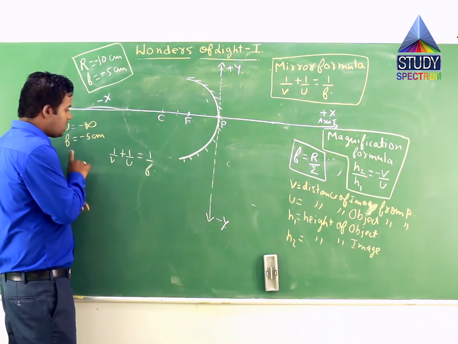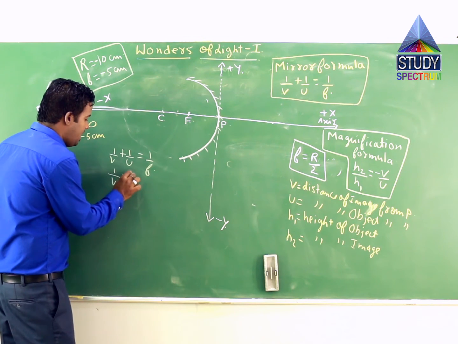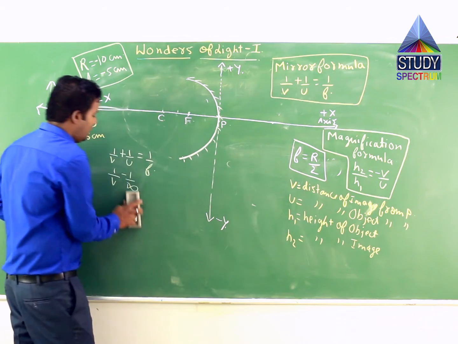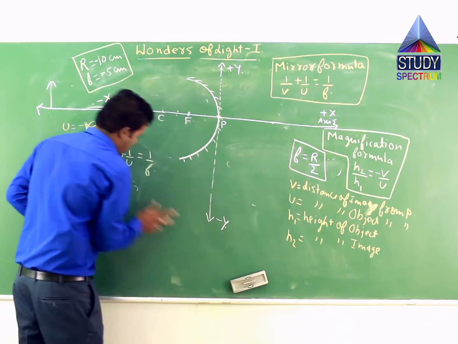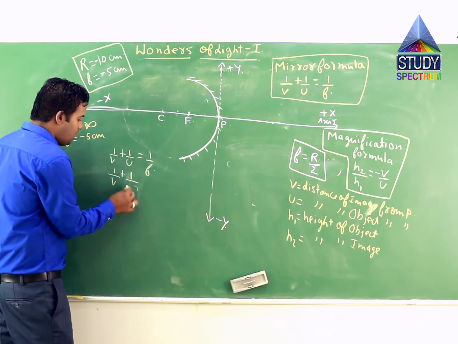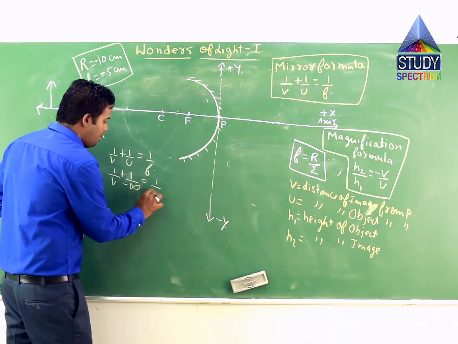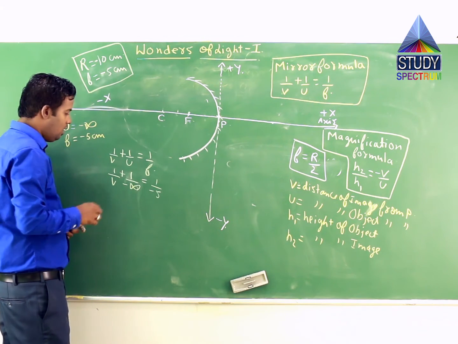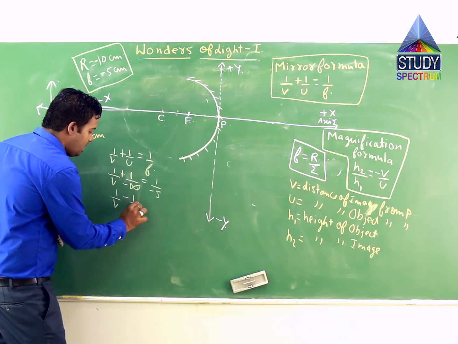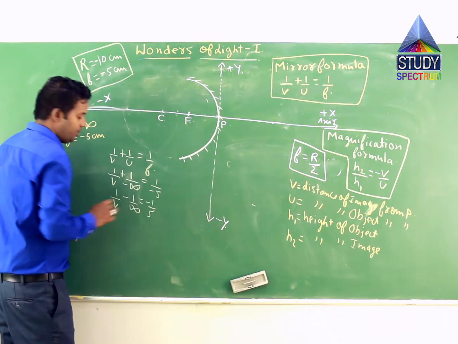If I substitute these values, sometimes students find the calculation difficult. Substituting the values as they are, 1 by minus infinity is equal to 1 by minus 5. I can rewrite this equation as 1 by v minus 1 by infinity, that minus will go up, is equal to minus 1 by 5.